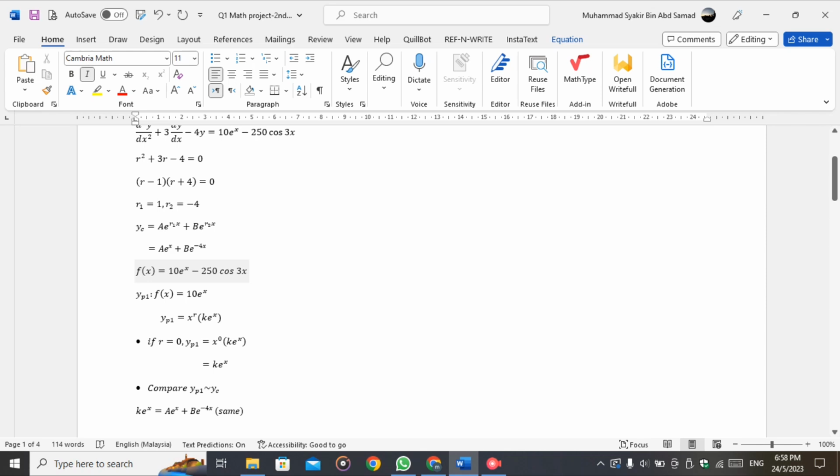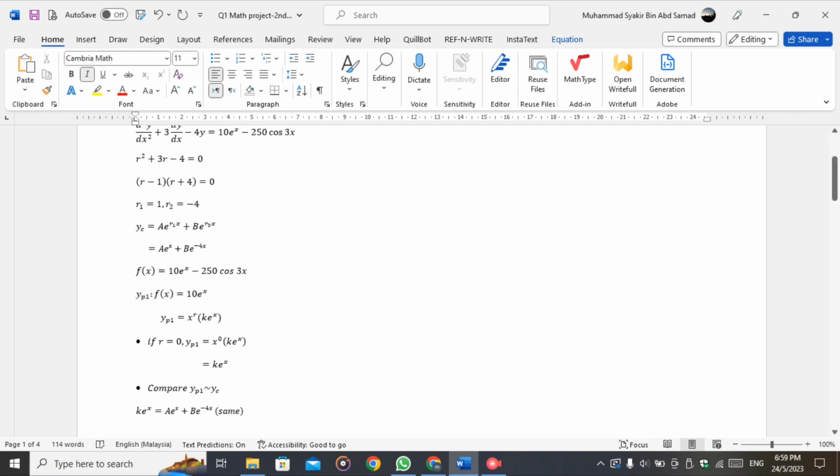minus 250 cos 3x. For the first part, 10e^x, we assign it to yp1, while −250 cos 3x we assign to yp2. For yp1, f(x) equals 10e^x,